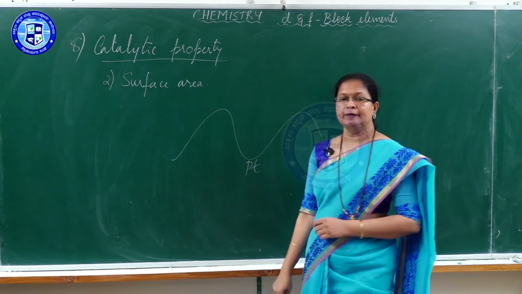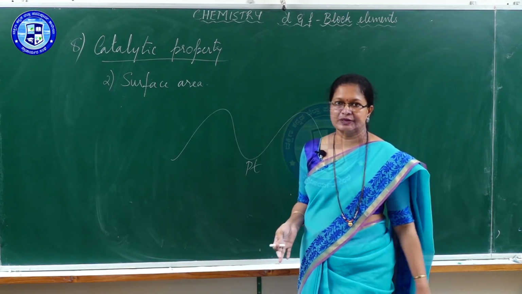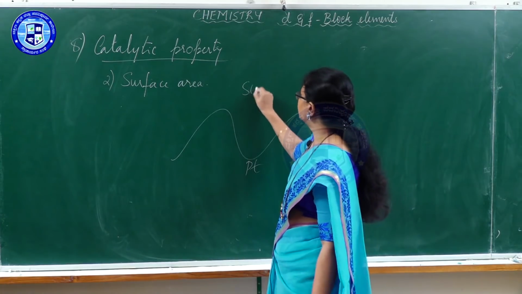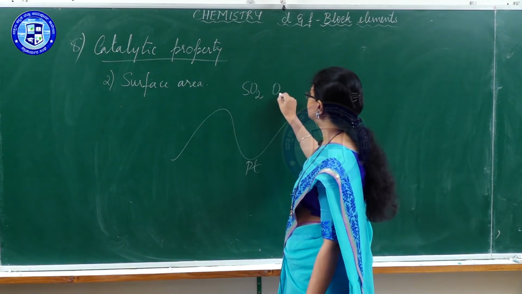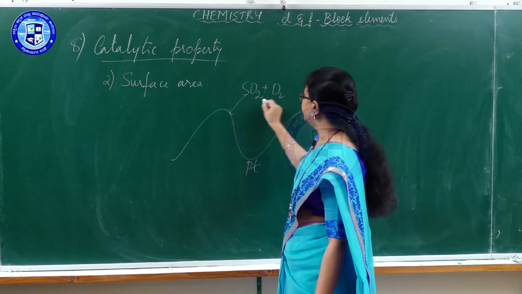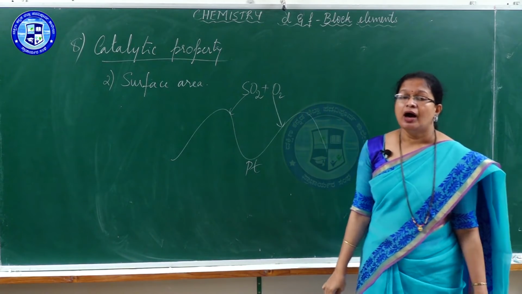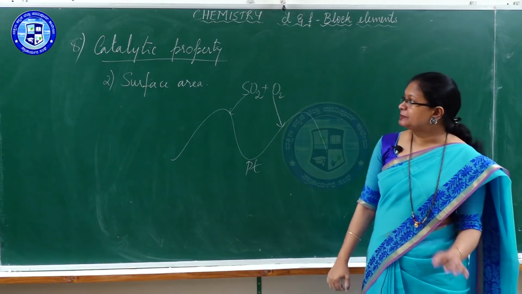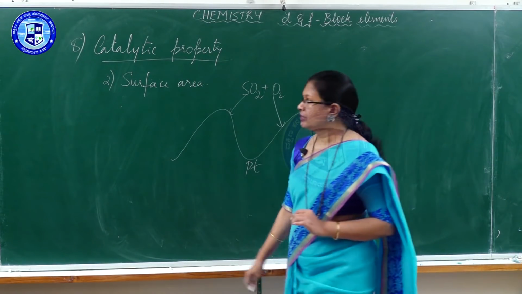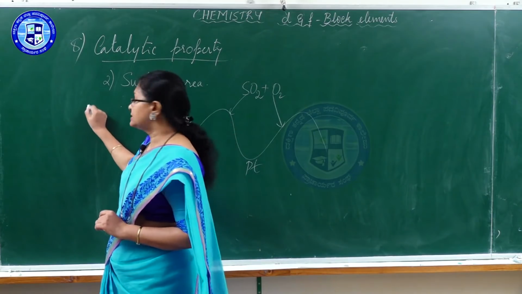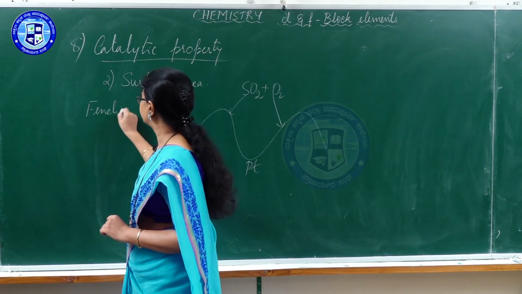Assume that it is platinum which has an uneven surface. Here, when sulfur dioxide and oxygen gas are passed, they get adsorbed on the surface because they have high surface area, especially in the finely divided state. These elements act as catalyst in the finely divided state.